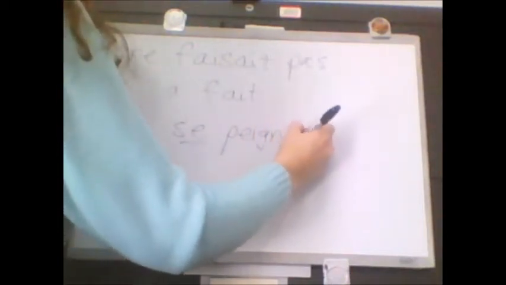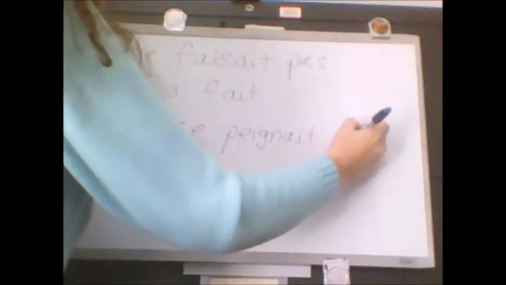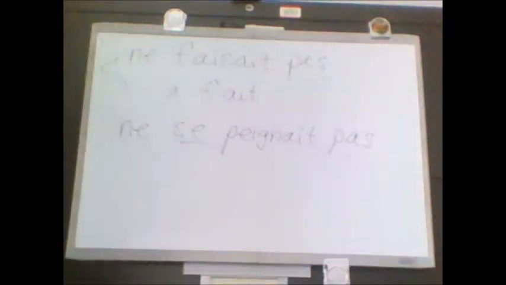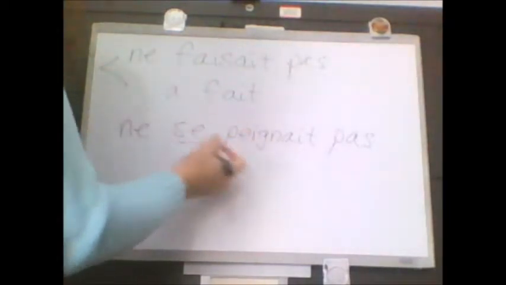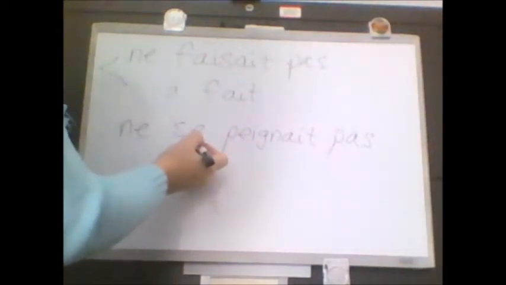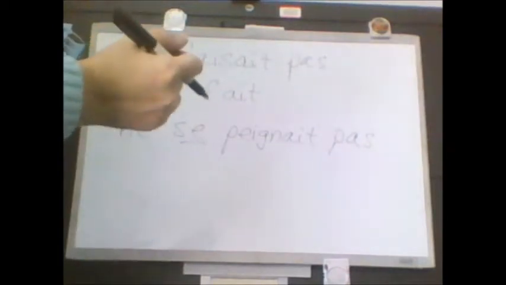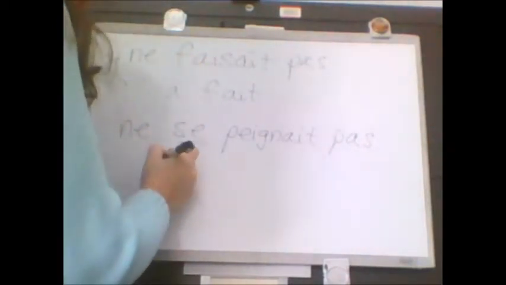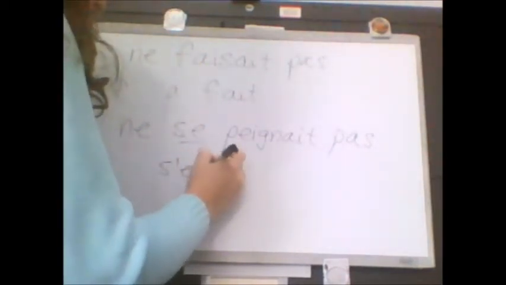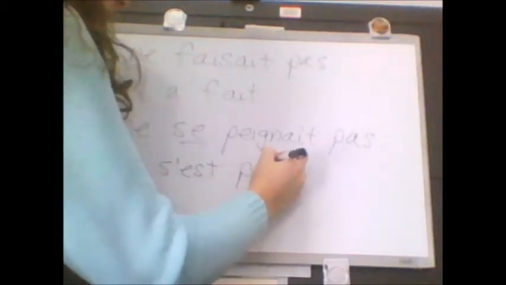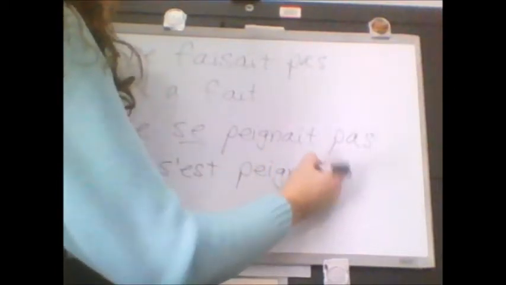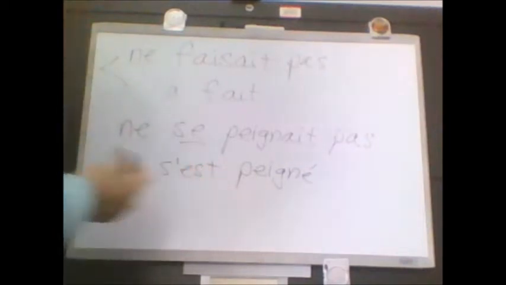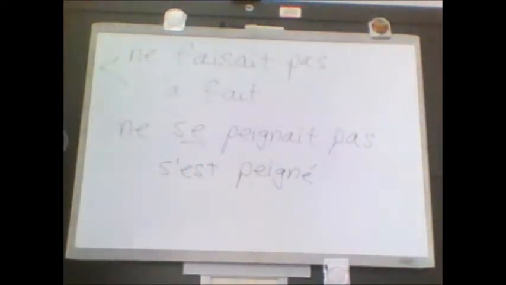And we want the imparfait. Il ne se peignait pas. But today, he combed his hair. So we've got to include this when we look at the passé composé. This should trigger, oh yeah, reflexive verbs conjugate with être in the passé composé. So we get se peigner. This is a regular ER verb, so this is the same, but we just got to conjugate with être. So this morning, he combed his hair.